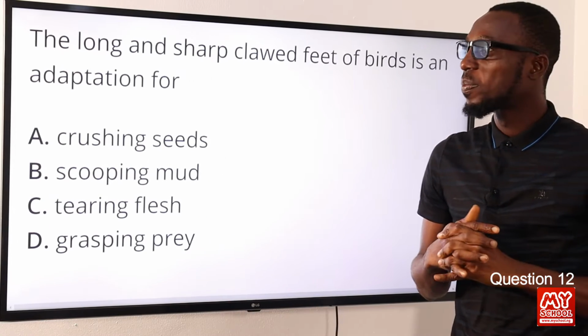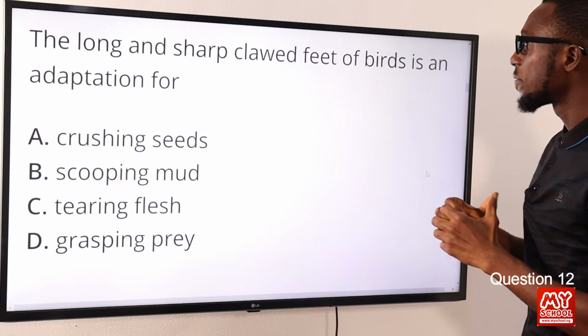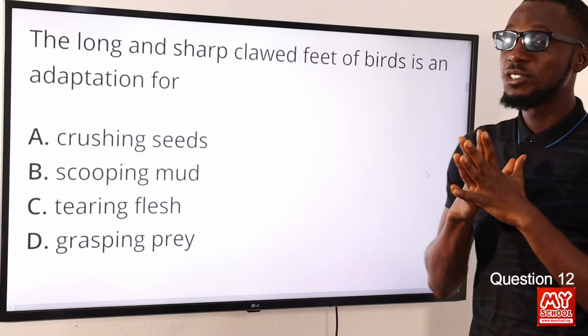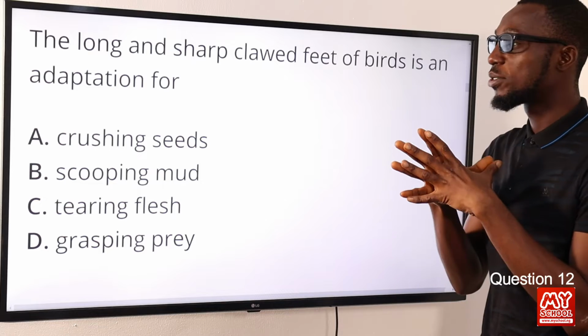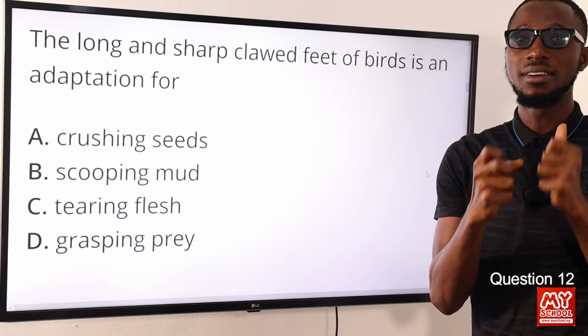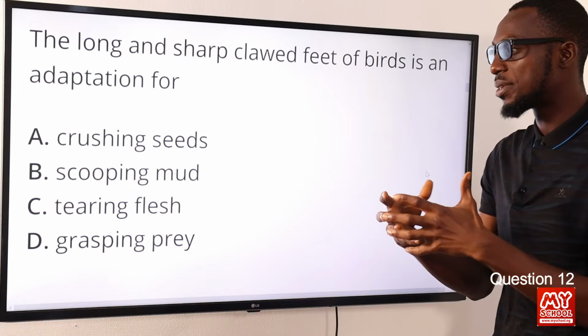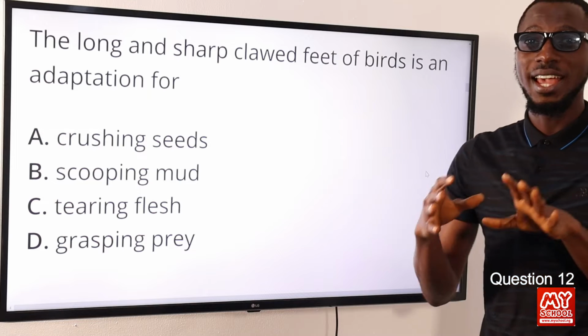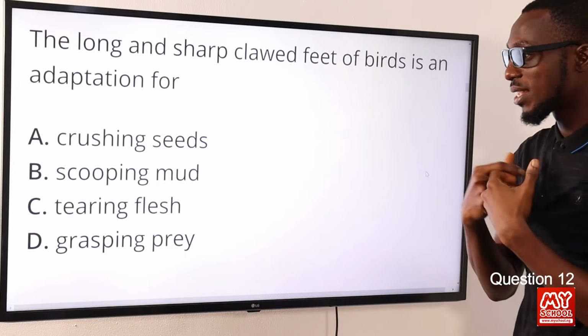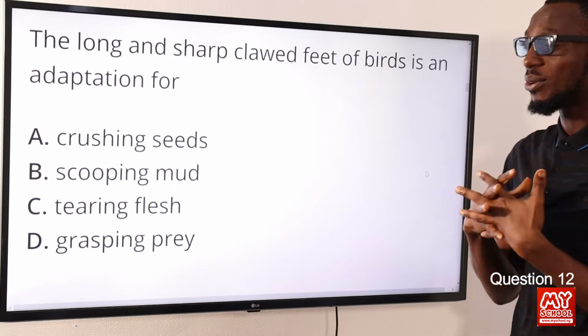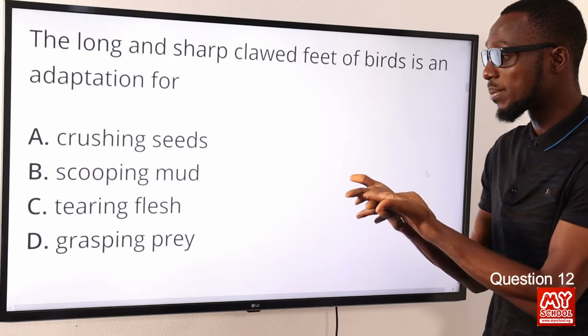Question 12. The long and sharp clawed feet of birds is an adaptation for what? Okay, an adaptation for catching their prey, gripping, and also carrying this prey. So if we look at a kind of description that fits what I just pushed out, we will see that the correct option is option D for grasping prey.